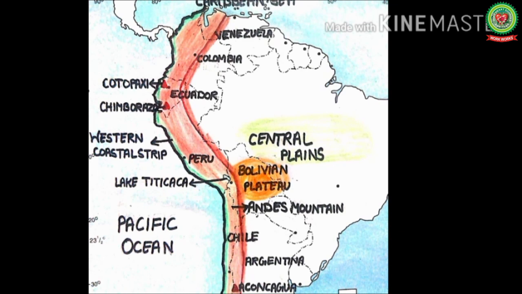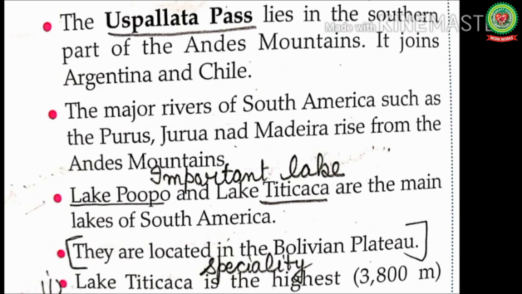Students, look at the map of South America. Here you can see Bolivian Plateau in orange color. It lies in the central Andes of South America. Next, the Uspallata Pass lies in the southern part of the Andes Mountains. It joins Argentina and Chile. Students, mark this line. Here pass means a way to go through. It provides a route between the wine growing grounds of Argentina and Chile.